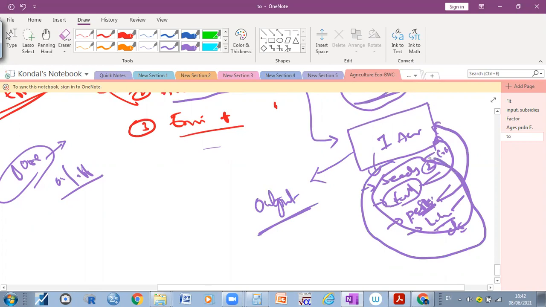Nothing but we have to take care of how much seed it requires. For example, 1 acre needs 3 bags. If you put only 2 bags, the output may decrease. Am I right or wrong? For fertilizer, for example, 1 acre needs 3 bags. If you put only 2 bags, the output reduces.